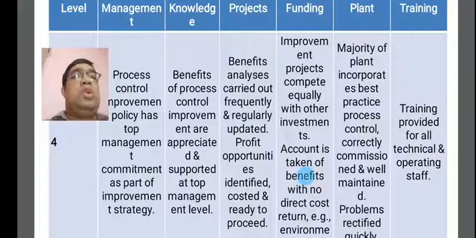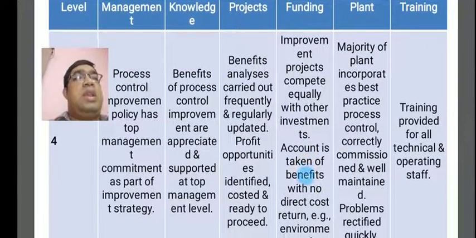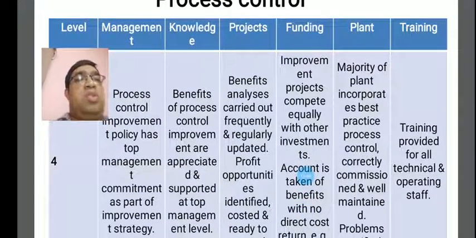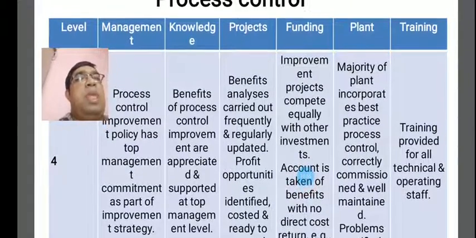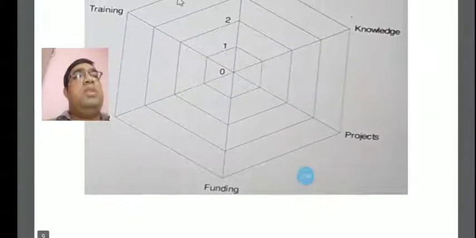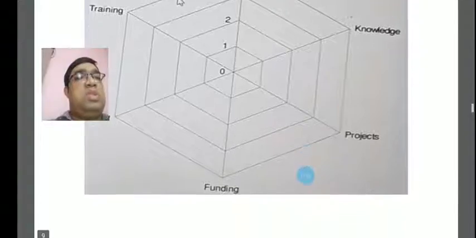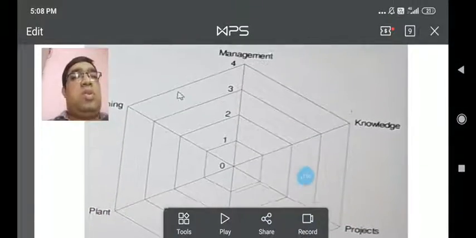And the trainings also will be given. The trainings are provided for all technical and operating staff. This will be concentrated according to the top management. This provides for all the technical and operating staff, and for the top management, that is number 4 from the figure. This is the process control chart. And another thing, number 3 will be concentrated according to this.